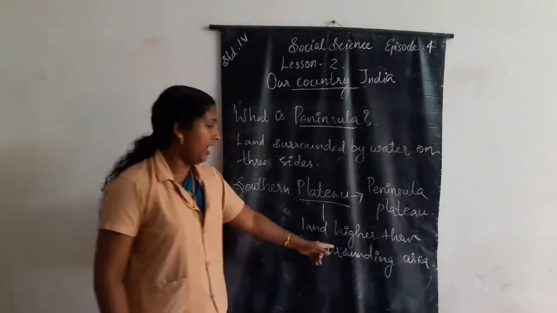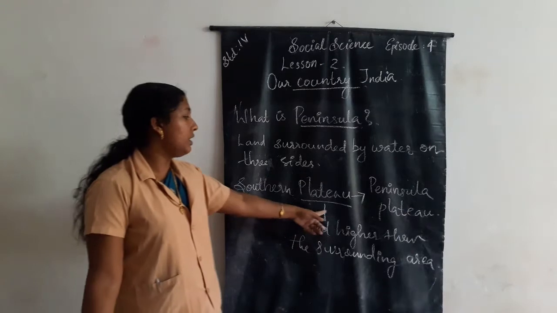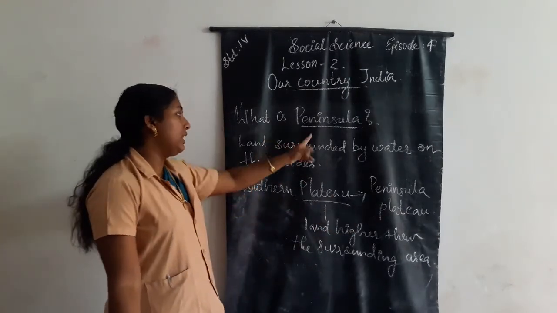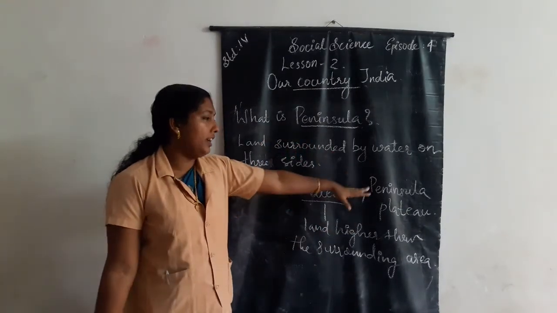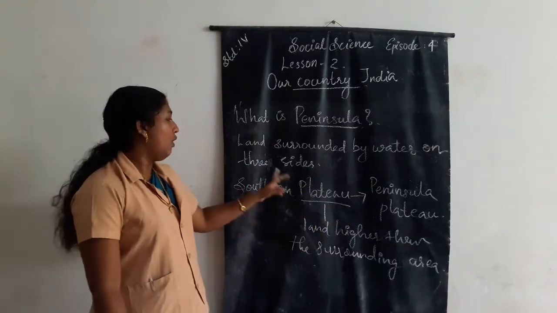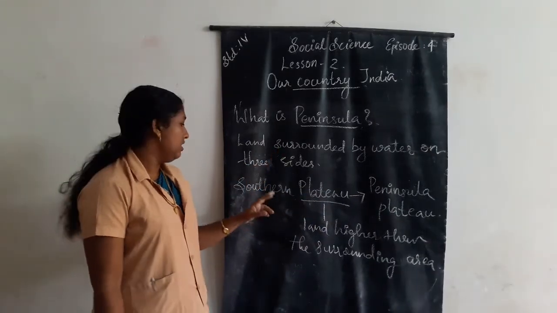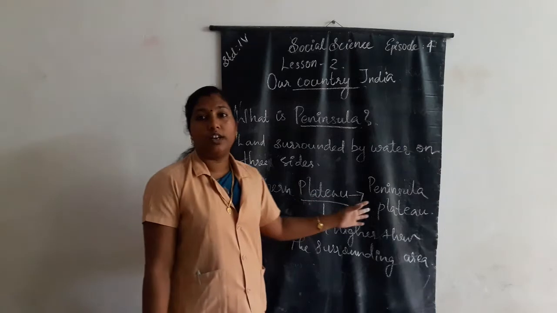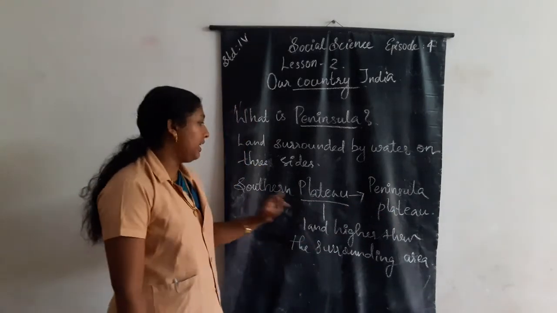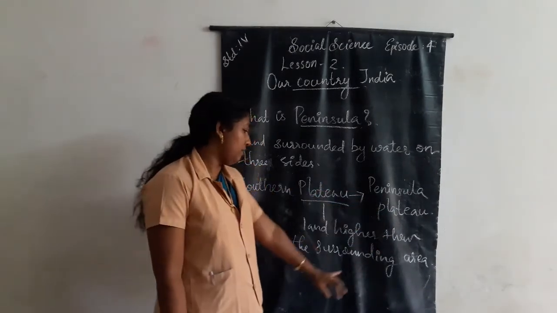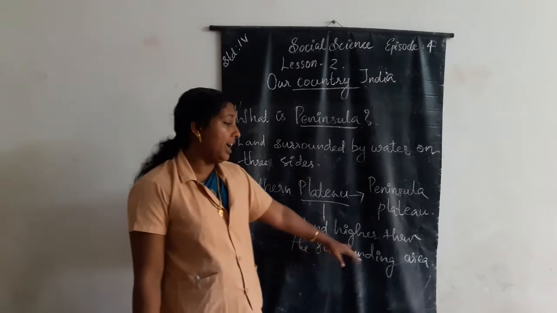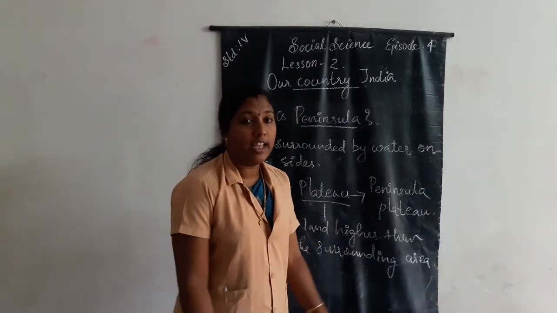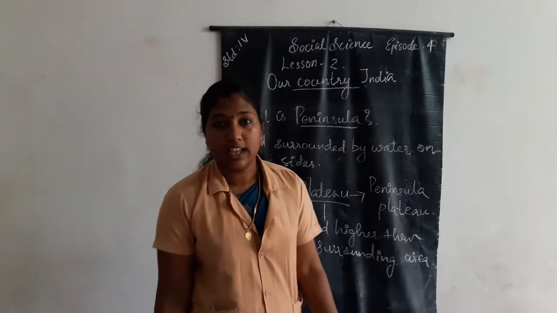Then what is peninsula? Land surrounded by water on three sides is called a peninsula. Southern plateau is also called a peninsula plateau.